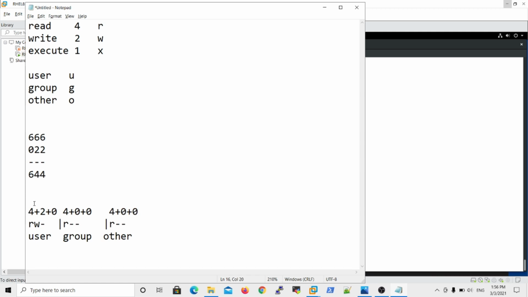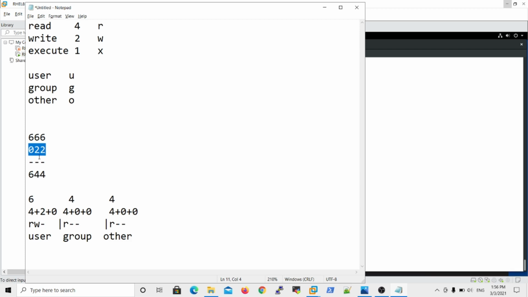So overall the file permissions at default are 6, then 4, and then 4. So that's why you got the default permission 644. But how do you get default file permissions? Based on your existing mask value.